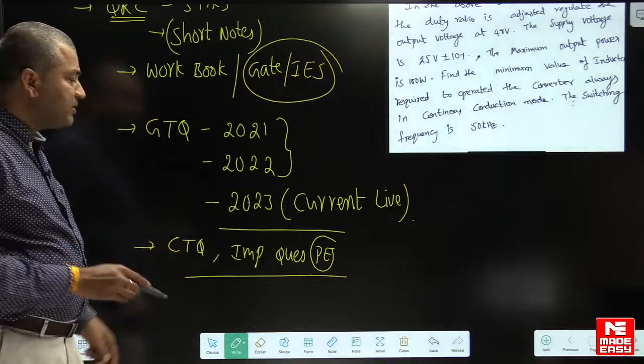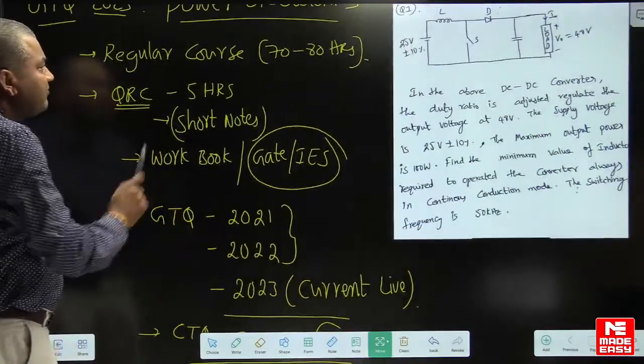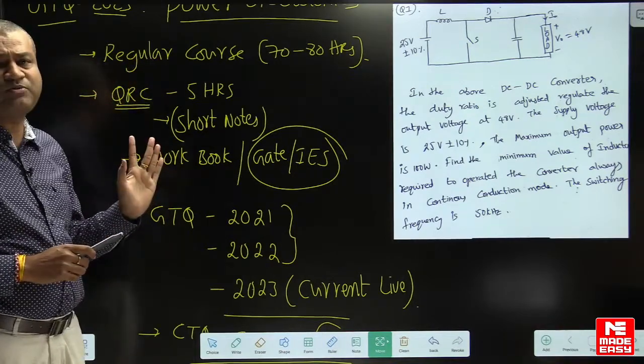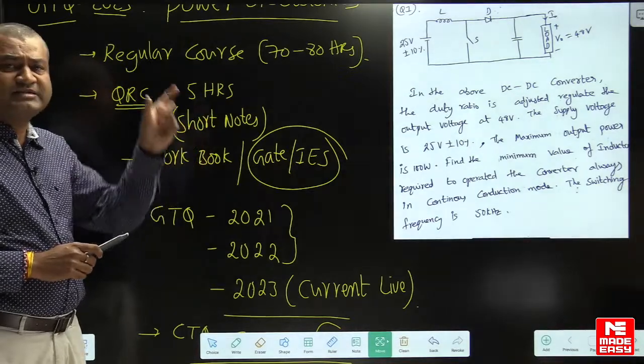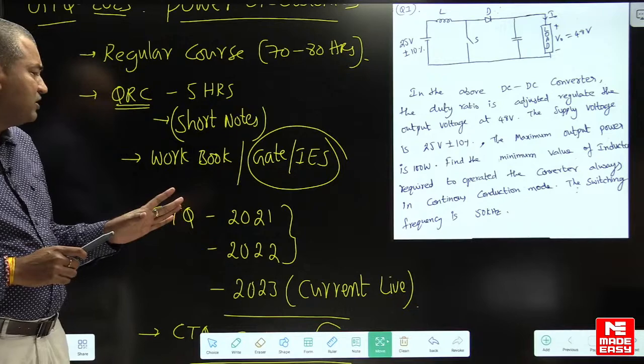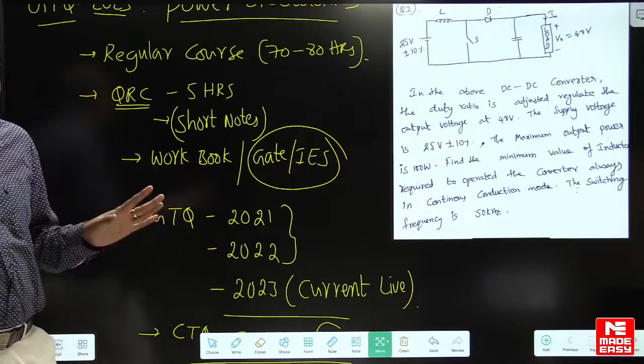The main important point is, in the last 1 week, don't lose your hope. Don't go through the entire regular course. Just go through the QRC program, write down the short notes, chapter wise what to remember, and how to remember formulas and waveforms that I have given to you, and go through the GTQ program and practice them. That is more than sufficient, right?